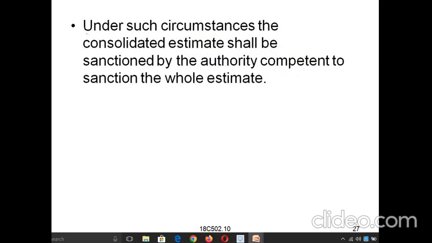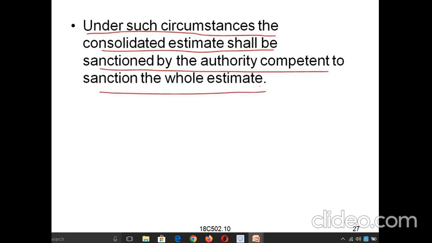And under such circumstances the consolidated estimate shall be sanctioned by the authority competent to sanction the whole estimate. So whoever the sanctioning person is, estimating the amount and sanctioning the budget proposals, should think before sanctioning the amount for the project, because it will be stage wise: first stage, second stage, third stage. Depending upon the construction status of the work, they will be releasing the amount.